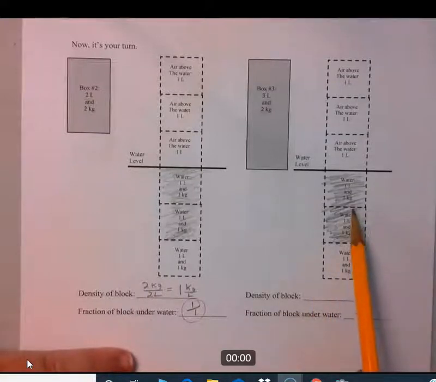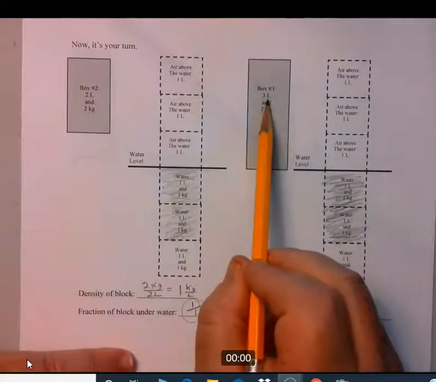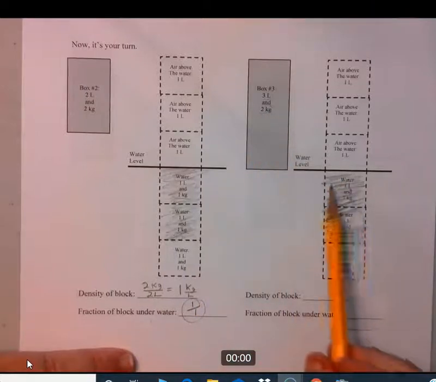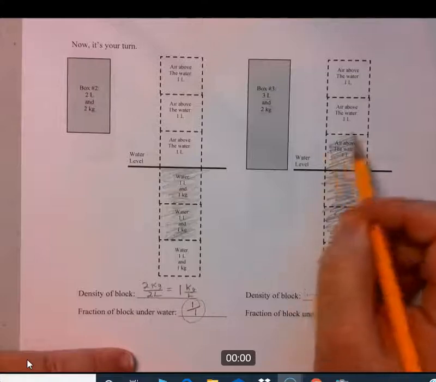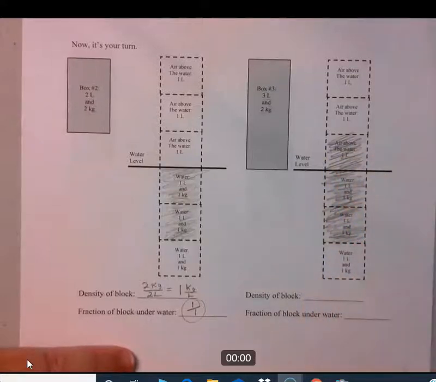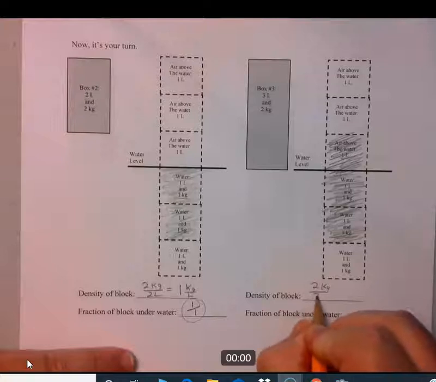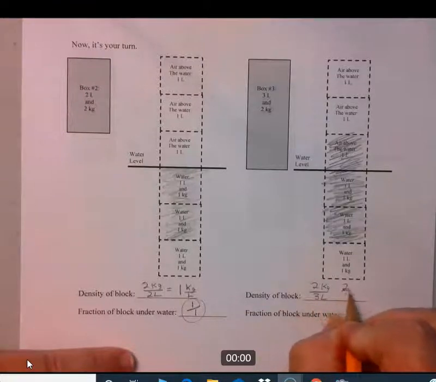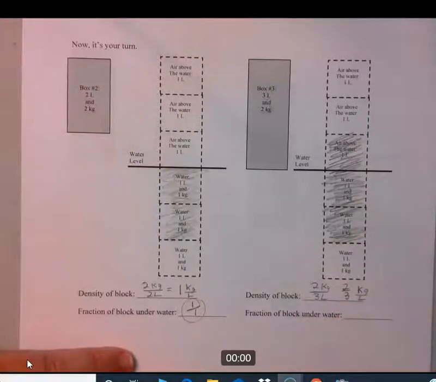Now we identify how much volume that is. 1 liter, 2 liters. But this block is 3 liters. So that has 1 more liter than this. So where does that liter go? It goes up above. And that's how the block would sit in the water. So the density of the block is 2 kilograms over 3 liters, or 2/3 kilogram per liter. That's the density. So you see that the density is less than 1. That's less than the density of water, so it is going to float.